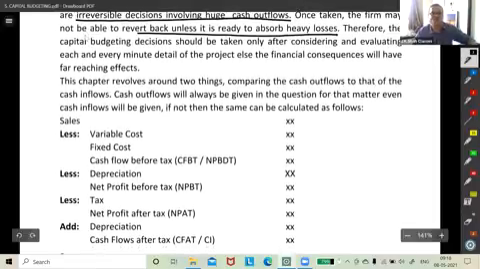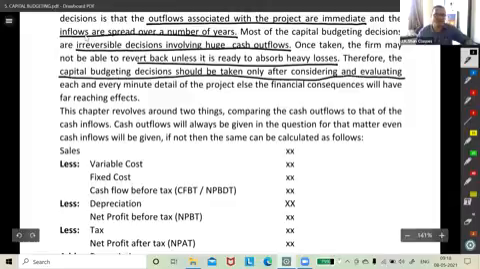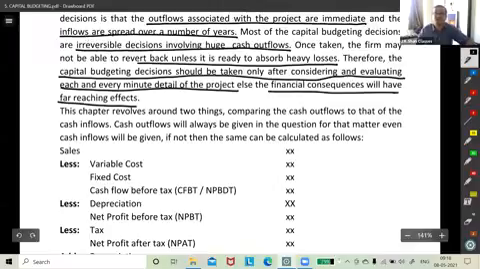Therefore, capital budgeting decisions should be taken only after considering and evaluating each and every minute detail of the project. Else, the financial consequences will have a far-reaching effect. What can happen, guys? One may have to shut down the business.